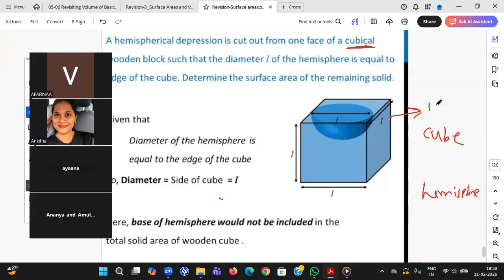TSA, sir. Total surface. So total cube you have painted. Then hemisphere, TSA or CSA? TSA. Should I add or subtract? Add. That's all? And subtract the base. Very good. Subtract the base area of a hemisphere. Very good. Absolutely right answer.